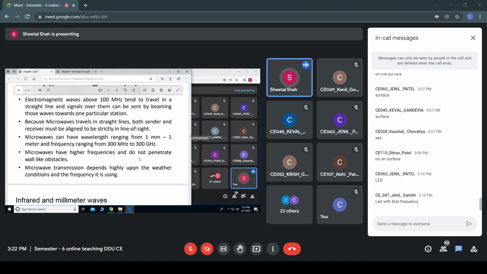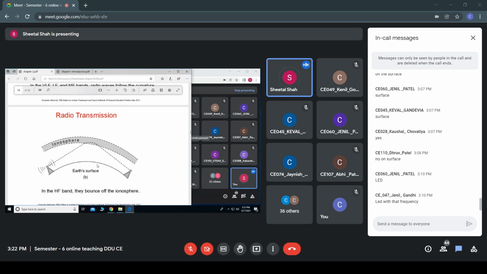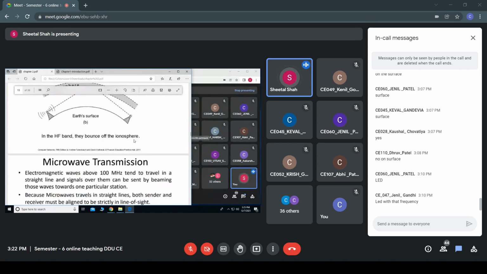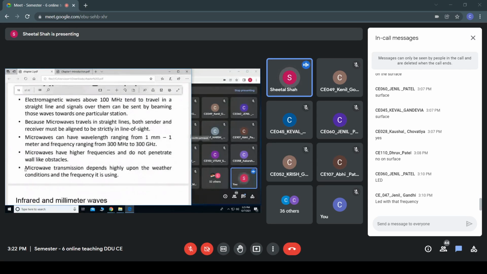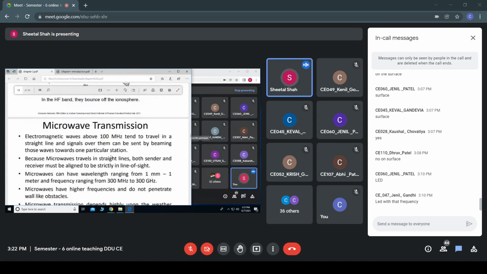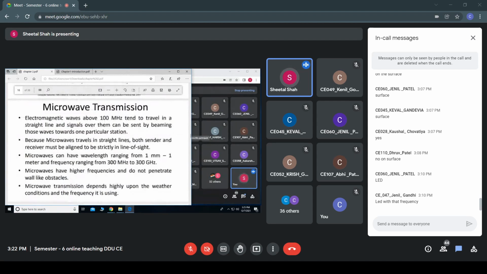Since the frequency of the microwave is greater than the high frequency we discussed, it would not be able to penetrate obstacles. It also depends upon the weather condition and frequency being used. So these are some of the concepts about microwave transmission. Any doubts in this?